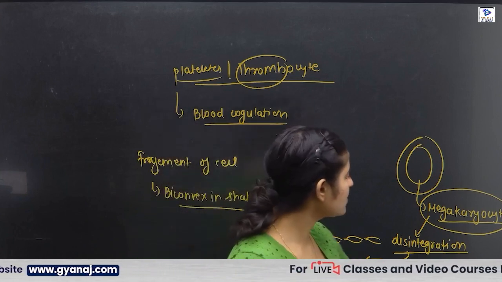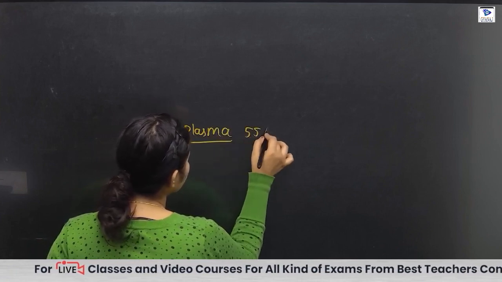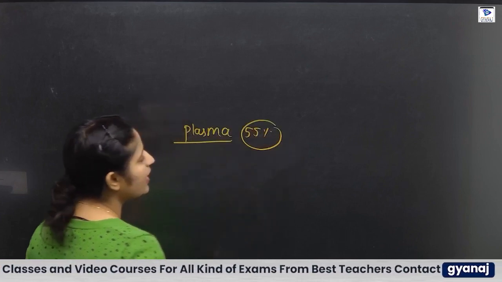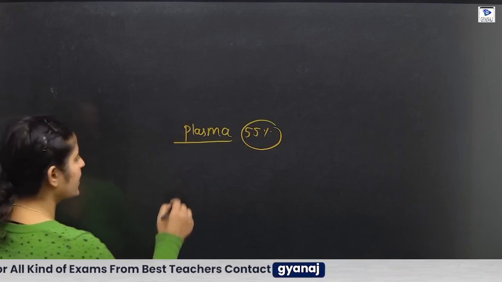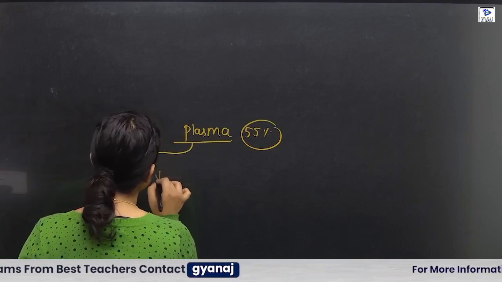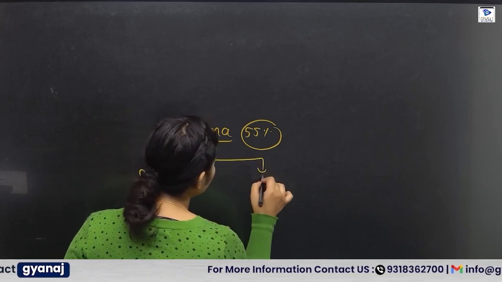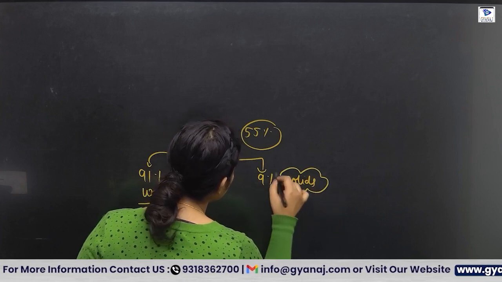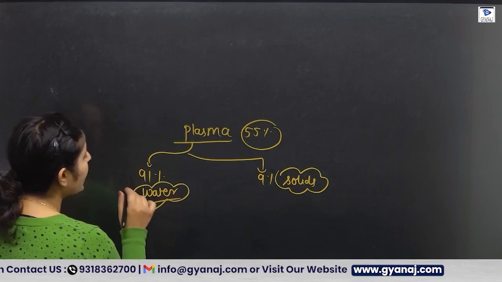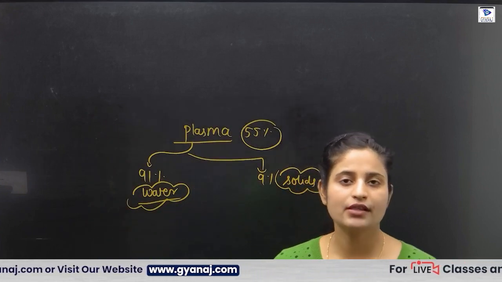Next is the plasma. Plasma is 55% of blood. In plasma, 91% is water and 9% are solid things. Why is so much water present?